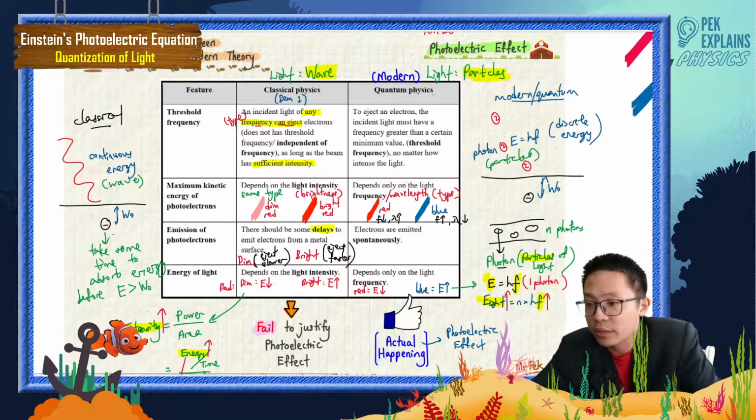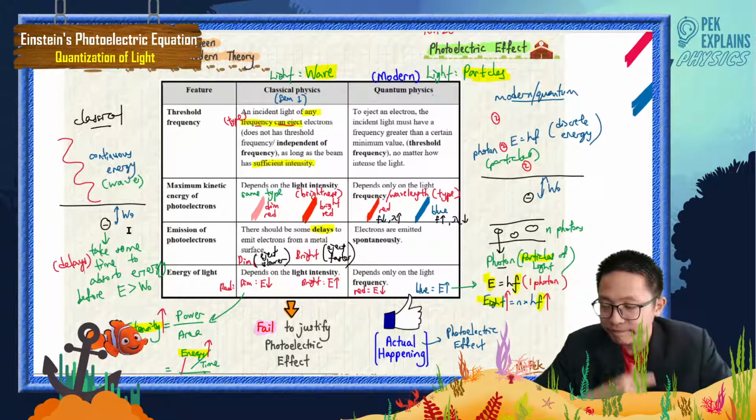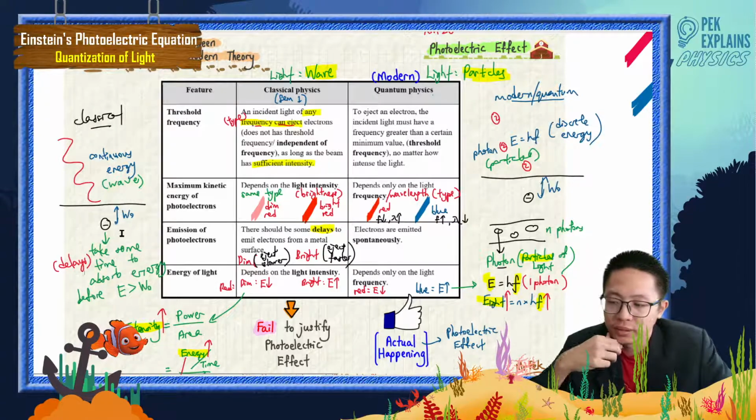This is what we call the delays. Understand or not? So these are called the delays.